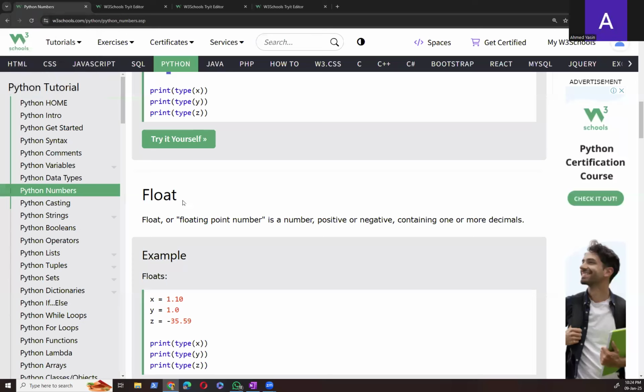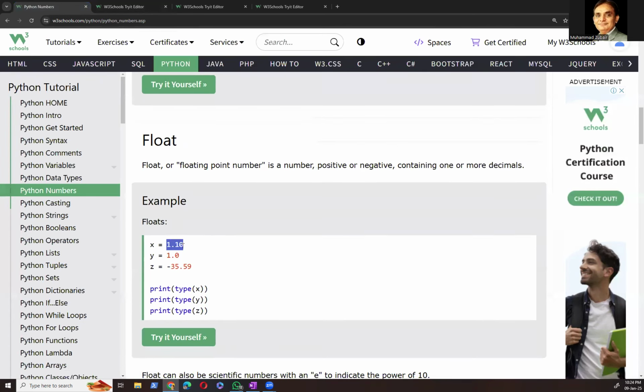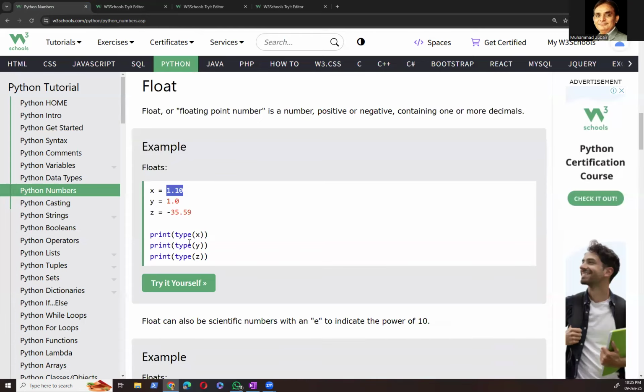Similarly, here is the float. A float, or floating point number, is a number, positive or negative, containing one or more decimals. So it contains a decimal. Simple as that. If any value contains a decimal, its data type is float. This also contains a decimal. It is negative, but all of them are floats.